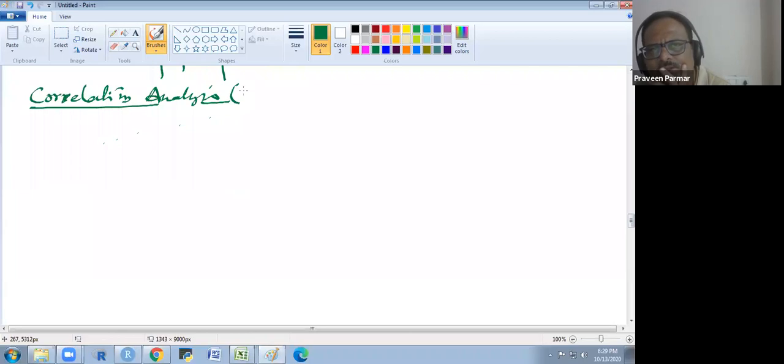It is the correlation analysis, the bivariate analysis basically. We have two variables, or generally we take two numeric variables. We consider the correlation between two numeric variables, the continuous variables. Sometimes we also use one discrete and the other continuous. So it depends on the situation.